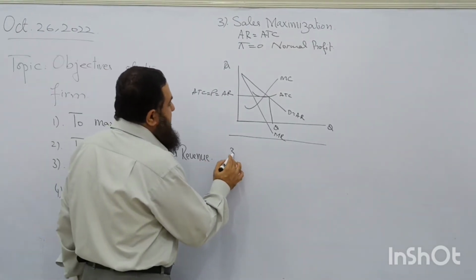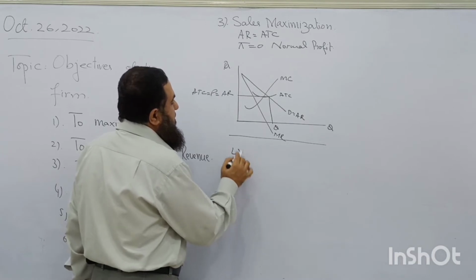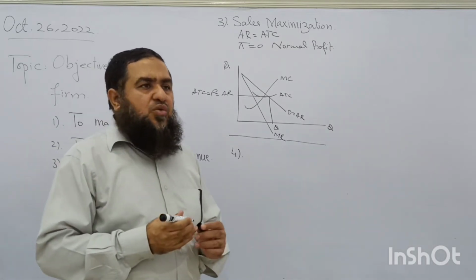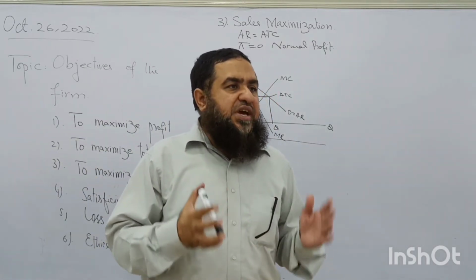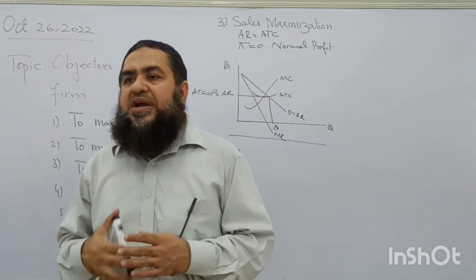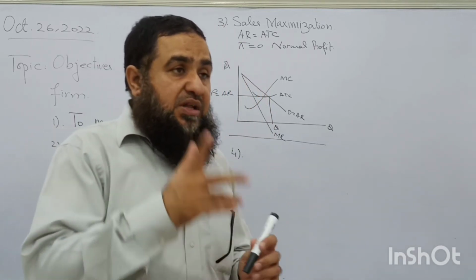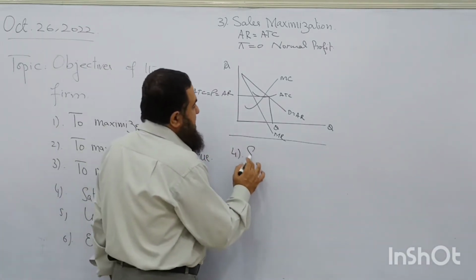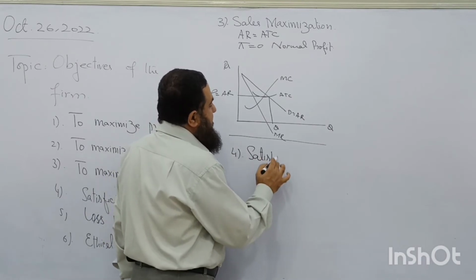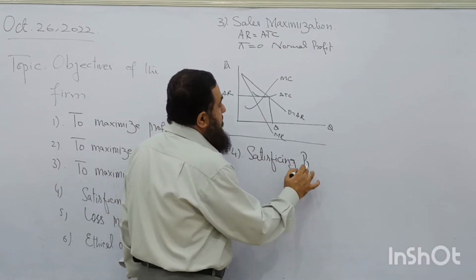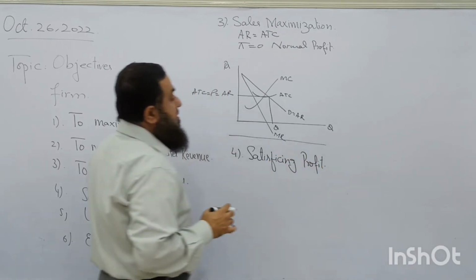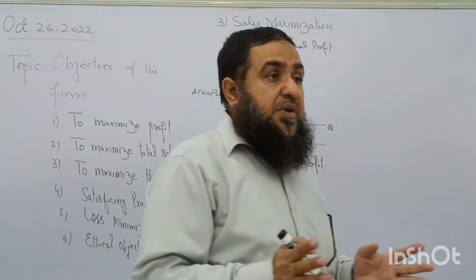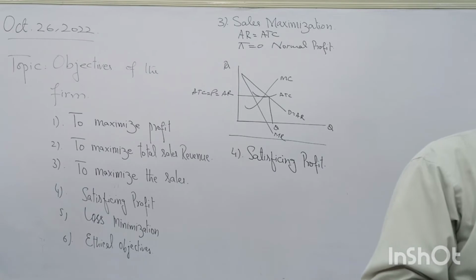Now the firm is keeping the profit level lower rather than maximizing it, but profit is required to keep the shareholders happier, that they are provided dividends. Clear? Okay, one thing I forgot, I will tell you later. Now this is the satisficing profit. What is the satisficing profit? The firm is earning the profit, but in order to keep the shareholders happier, so that they are able to earn dividend,